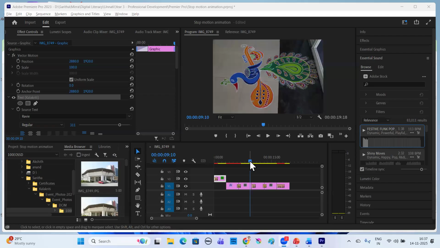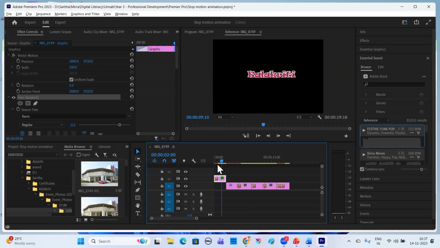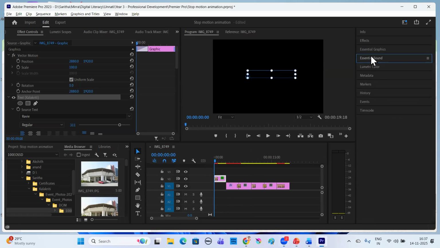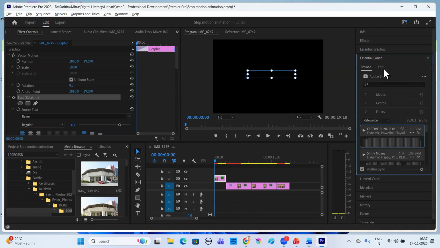So we're going to see now how to add a soundtrack. To add a soundtrack, you have to click on the right side panel. You click on Essential Sound. There is something called Edit. There is something called Browse. When you go to Browse, there are these already